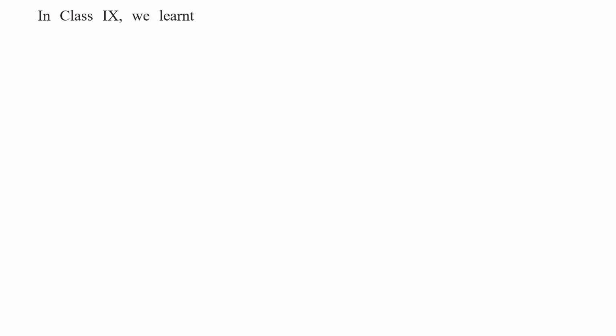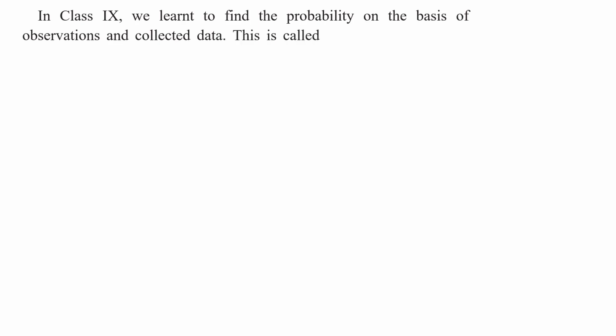In class 9, we have learned to find the probability on the basis of observations and collected data. Yes or no, my children? Do you remember that point? This is called the statistical approach of probability.